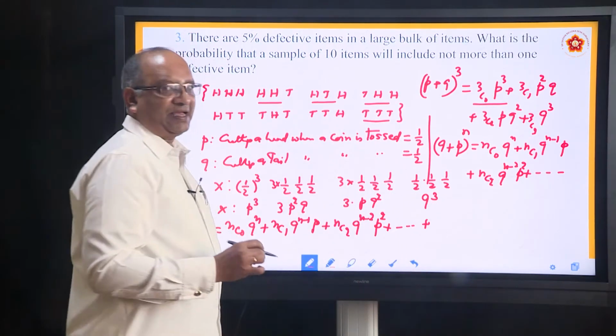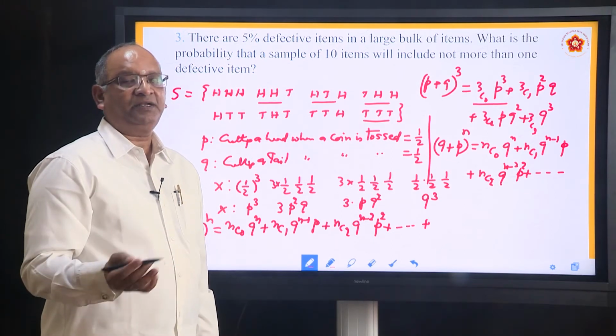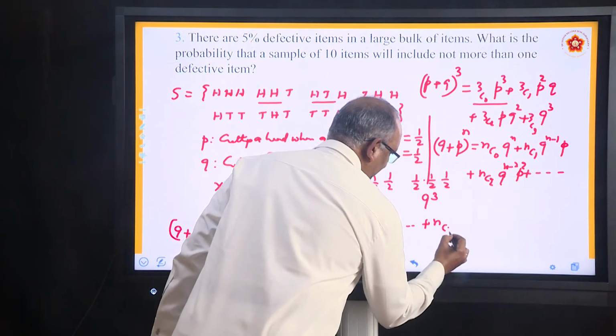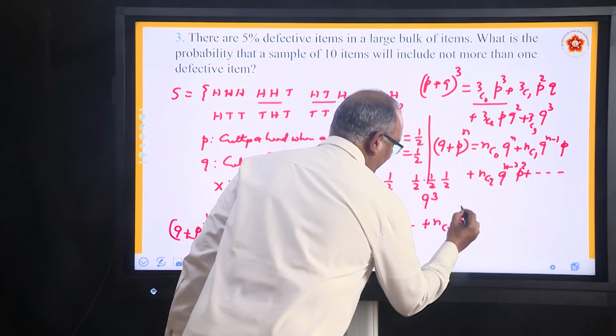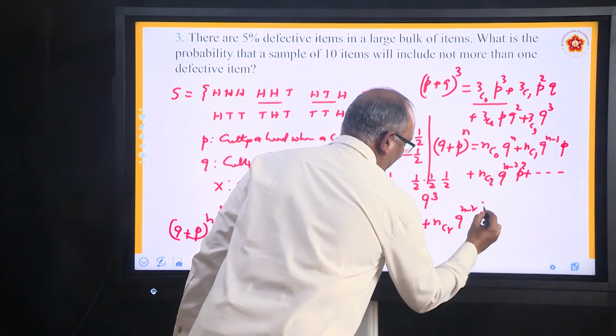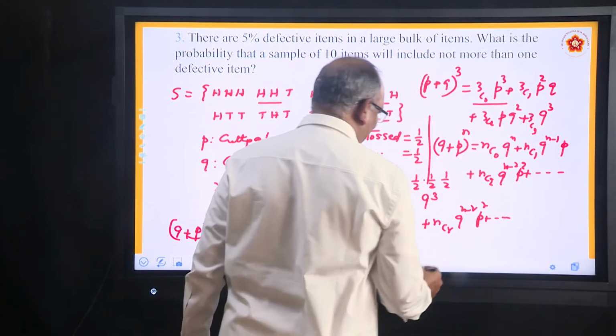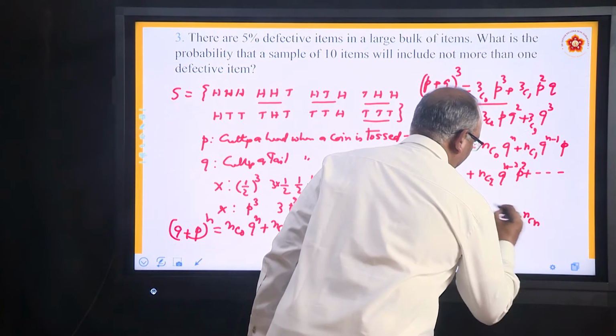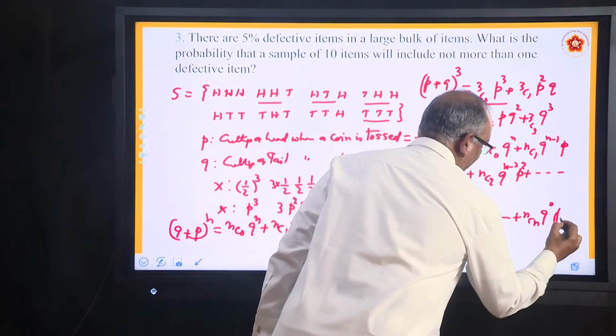What you are writing is actually known, in the binomial expansion, as the r plus 1th term. So, how do you write it? NCR q to the power n minus r p to the power r, and so on. The last term is NCN q to the power 0 p to the power n.